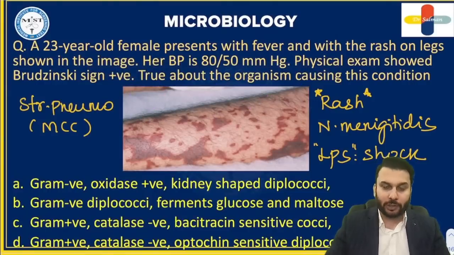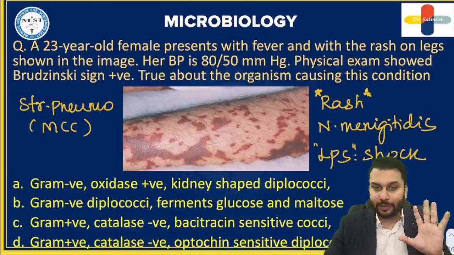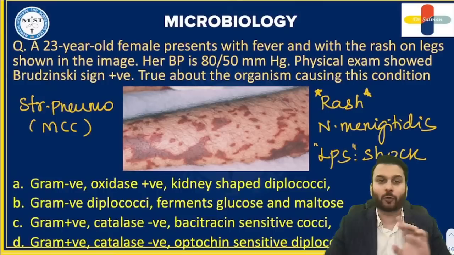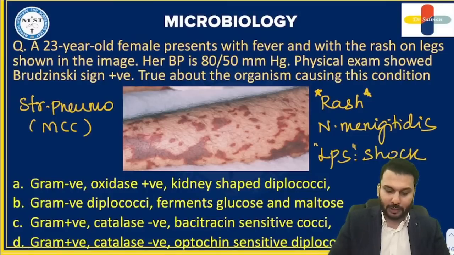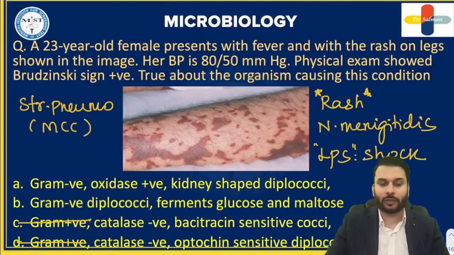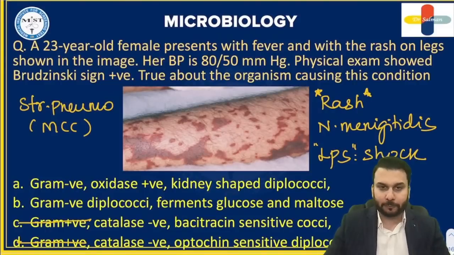Now I'm going to take you to the pure microbiology aspects. First of all, you all know the Neisseria genus itself is gram-negative cocci, right? They are diplococci. They exist in pairs. That's why it's called diplococci, gram-negative diplococci. So if I know it's gram-negative, already two options can be ruled out. It cannot be this, it cannot be this. C and D are already ruled out. That means now you're left with option A and option B.